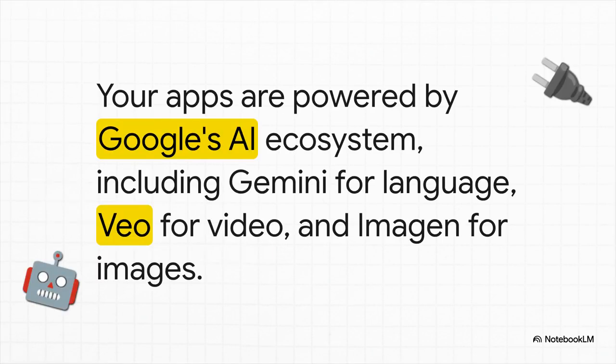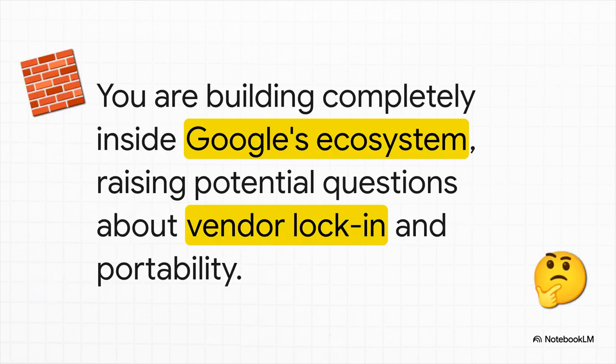And here's where Opal gets its real muscle. It's not some isolated little tool. It's basically a friendly front door to Google's entire AI universe. So when you type in a prompt, you're actually using their heavy hitter models like Gemini, Veo for video, and Imagen for images. That's some serious power. But there's always a but, right? The flip side of all that power is that you're playing completely inside Google's sandbox. It's a classic walled garden. So whatever you build, well, it lives and dies with Google.